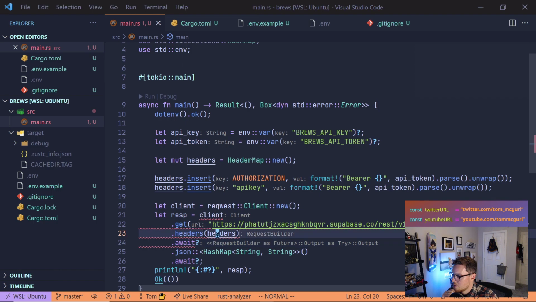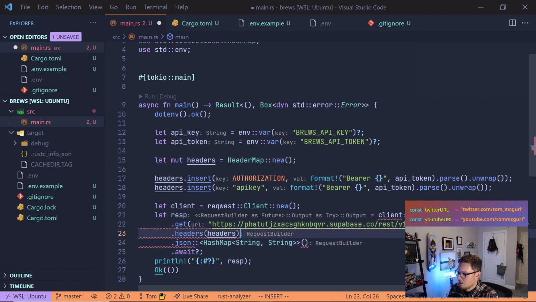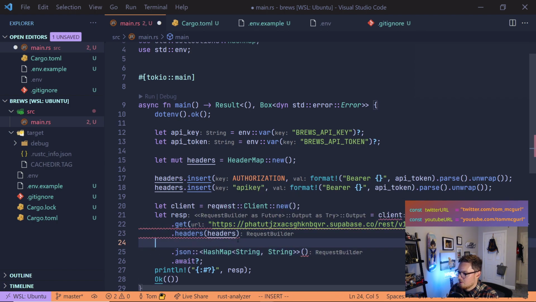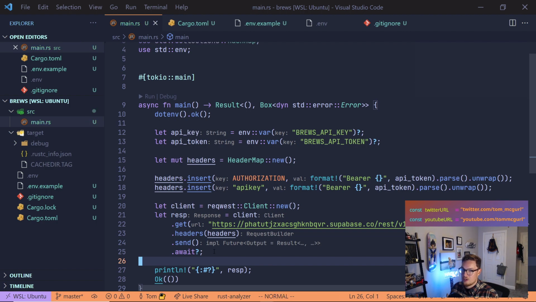We have headers. Oh, .await. We need to do .send. That's why this got messed up. So we have .headers, and then what we want to do is send the request and await on that. So sorry, that was from the previous code. Basically, we have our GET request, we add our headers, we want to send it. This is going to have a future, and then we want to wait for the response. Then when we get the response, we simply want to log it down here, and that's what this log is going to do.